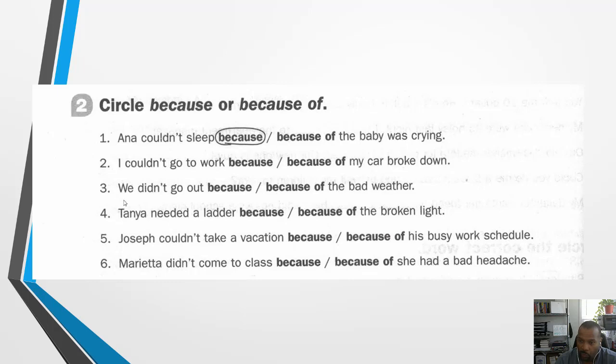Number 3, we couldn't go out either because or because of the bad weather. So I would say we couldn't go out because of the bad weather. Number 4, Tanya needed a ladder because or because of the broken light. So I would say Tanya needed a ladder because of the broken light.